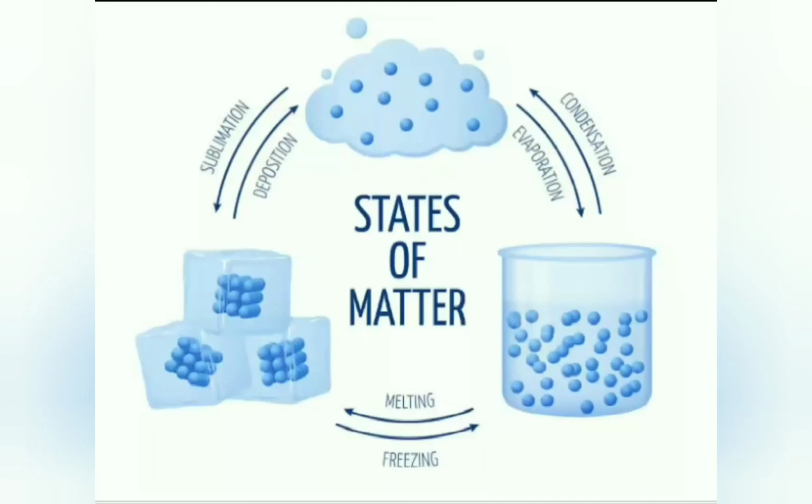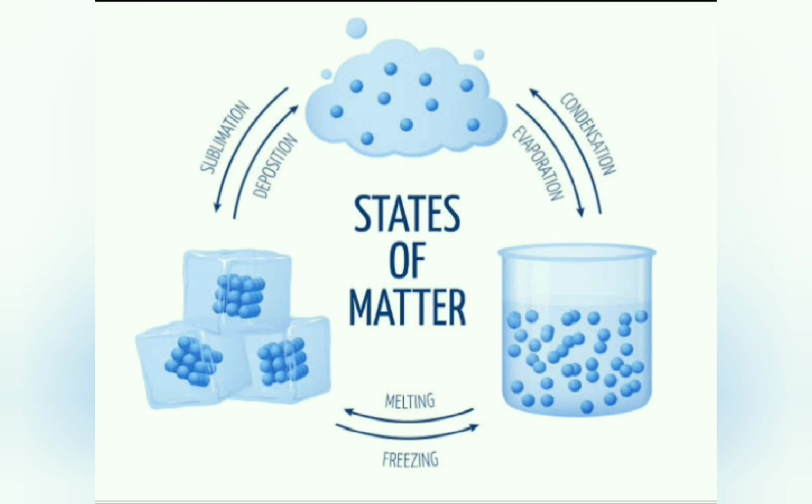Okay, children, now we have understood that matter exists in three forms, that is solid, liquid, and gases. Solids have fixed shape and size, and liquids and gases do not have fixed shape and size, but they take the shape of the containers in which you put them. Okay, and these matters can change from one state to another state.